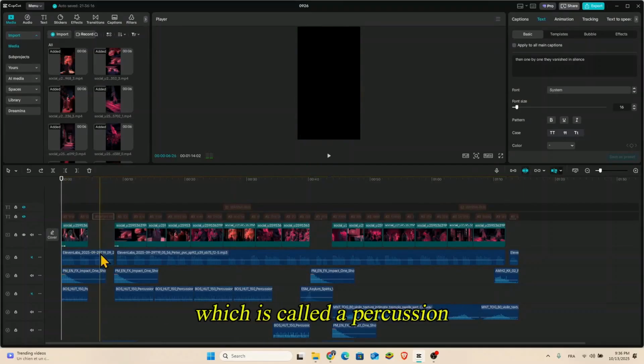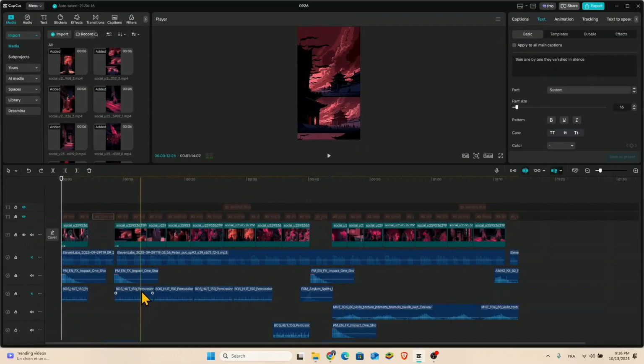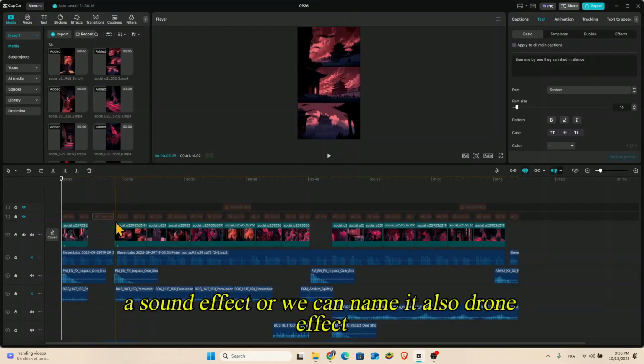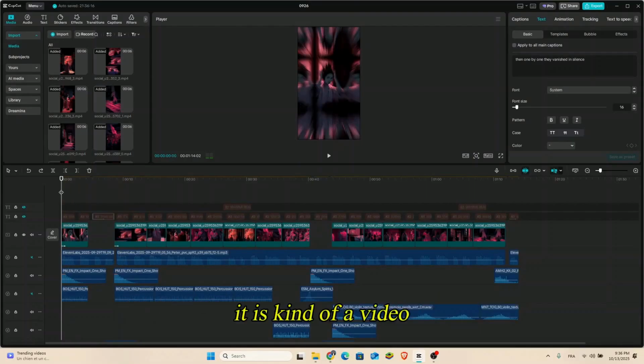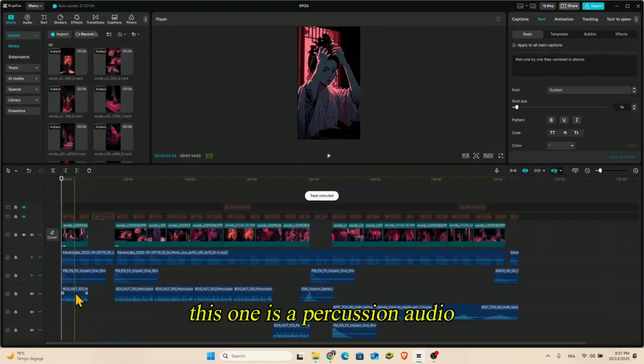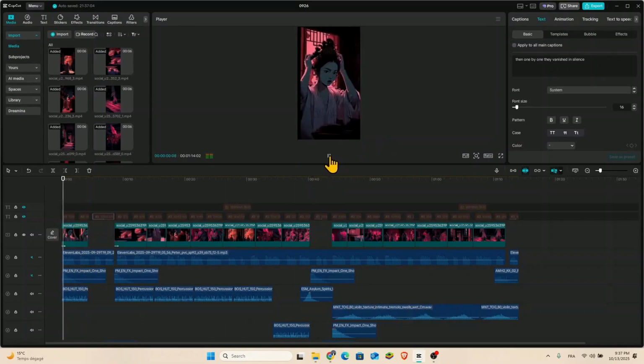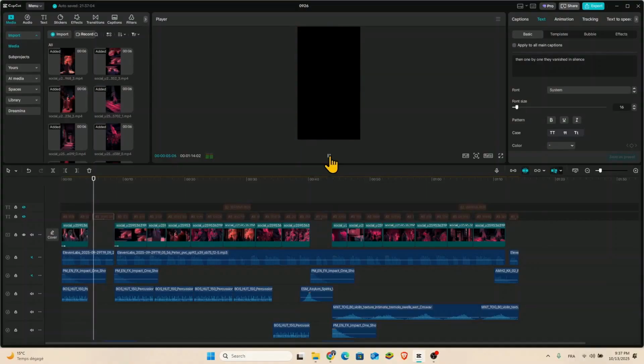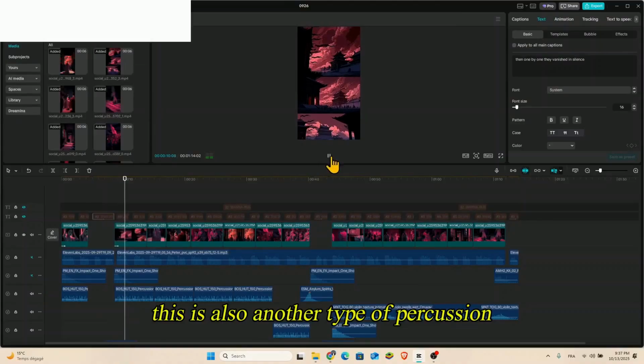The second one is called percussion sound effect, or we can also name it drone effect. It is an audio file that will be in the background of the events. I will only activate this one. This one is a percussion audio. See, this is also another type of percussion.